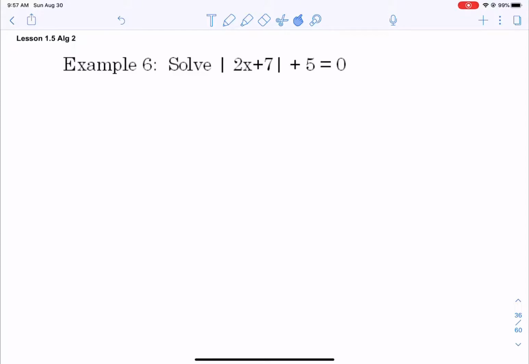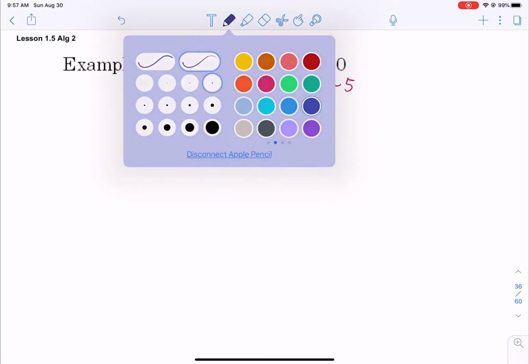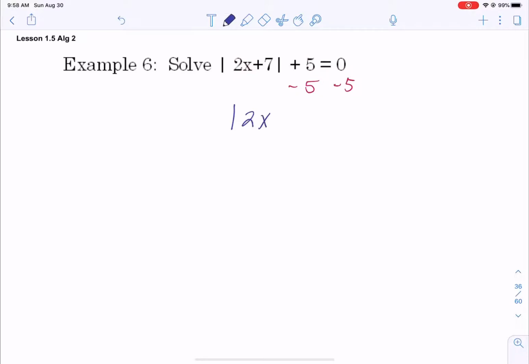Let's look at example 6. Now, before you do these, the ones before, we didn't have to do this, but we have this plus 5 here. So you must move the 5 by subtraction and isolate the absolute value. So we get the absolute value of 2x plus 7 equals negative 5. Since we got that the absolute value is equal to a negative, we can immediately stop because no matter what, our cases won't work. And so the answer to this would be no solution.